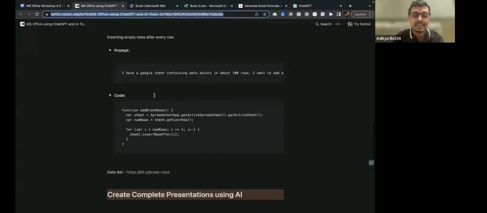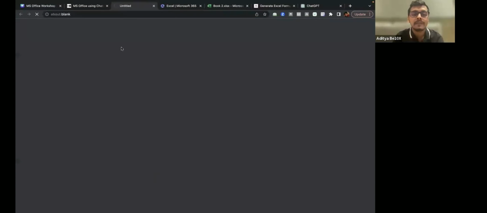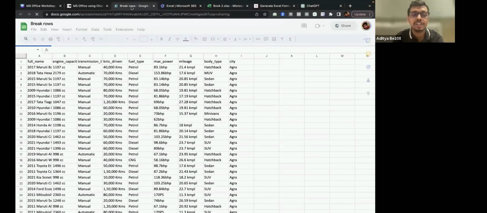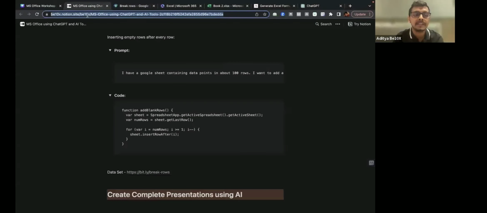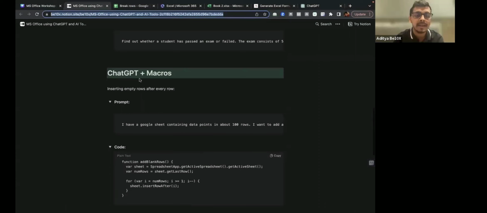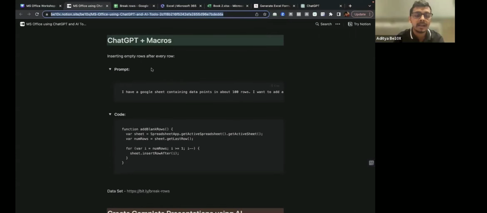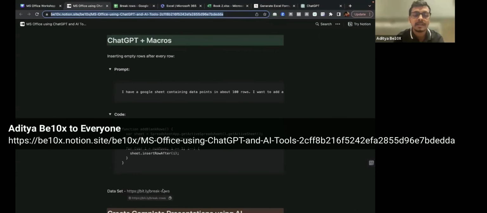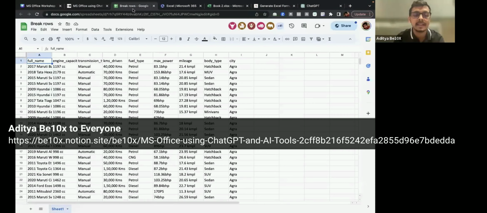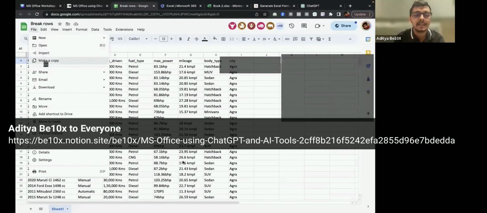Let me show you one way via which you can use macros. Let's say you have this Google Sheet. Simply go to the Notion page link. Once again, I'm sharing the Notion page link with you guys. Once you go over here, go to this particular link under ChatGPT plus macros, click on this dataset link.